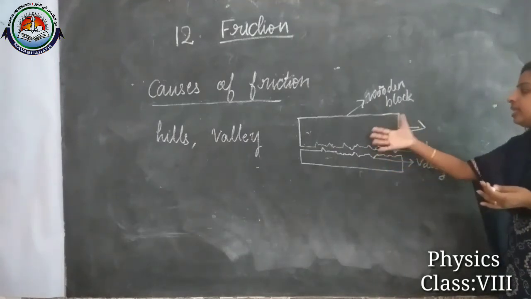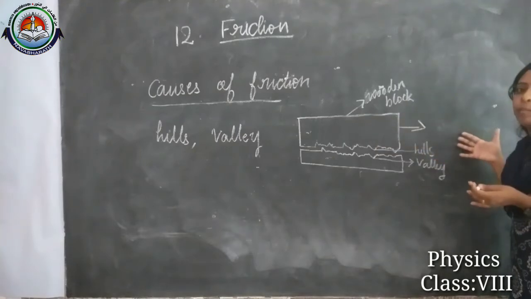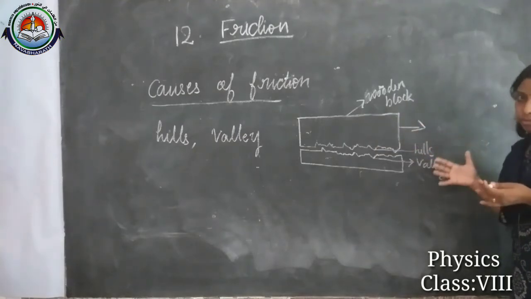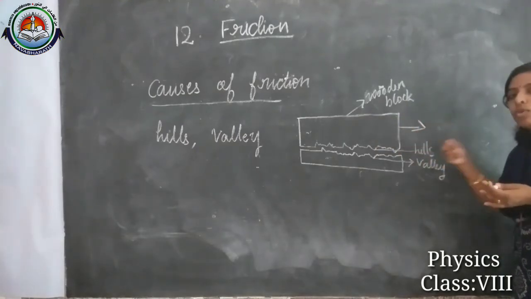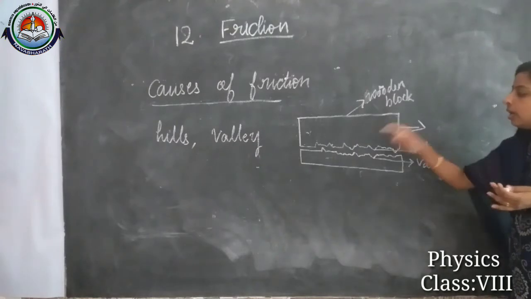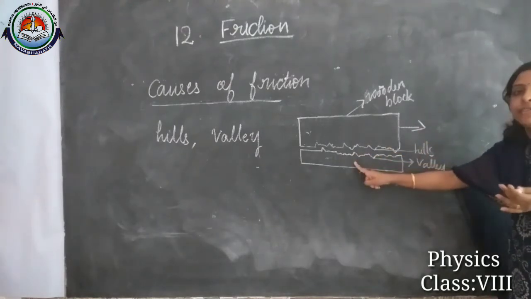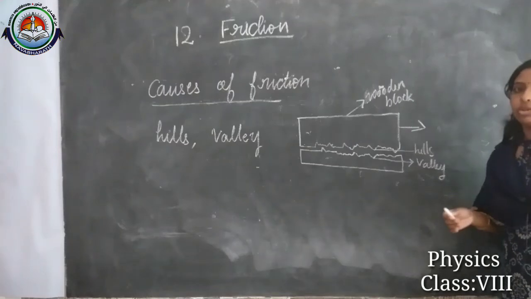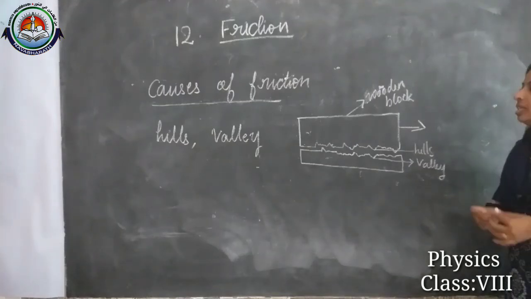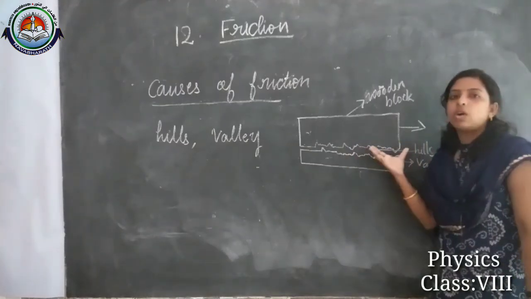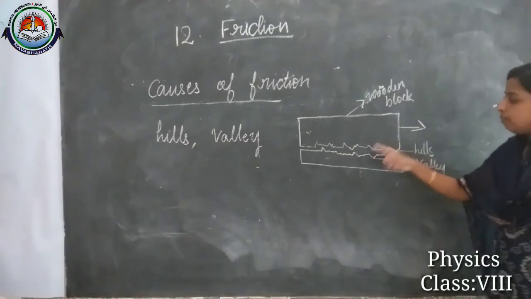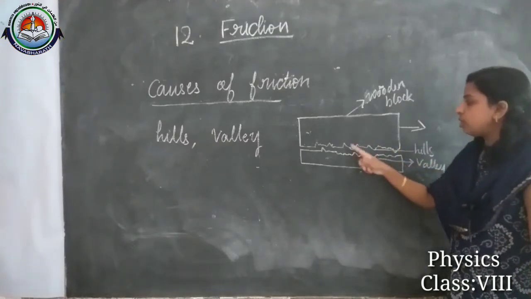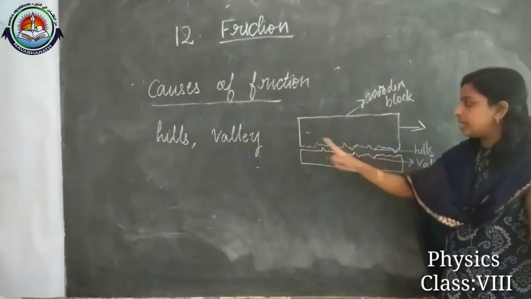Then only the wooden block will move in the direction of motion. If the applied force is less than the frictional force, we can't move this wooden block. Are you clear? So this is mainly the cause of friction. In between there is a frictional force mainly because of the hills and valleys.